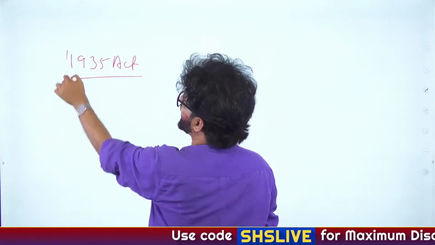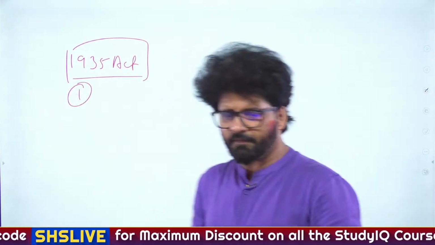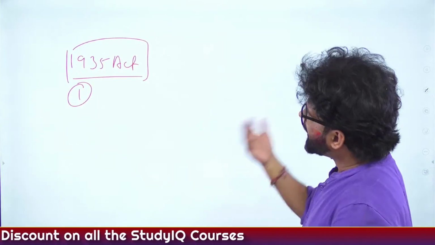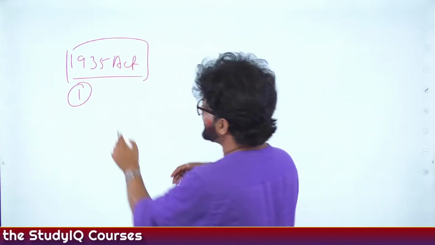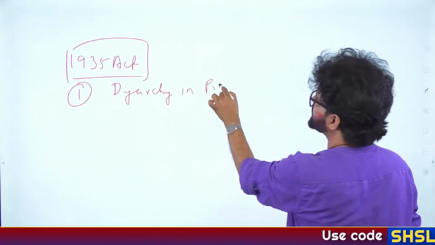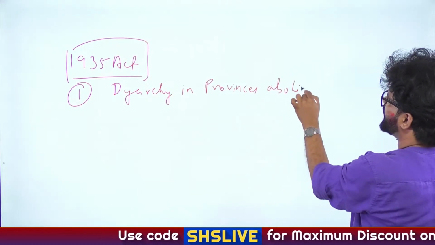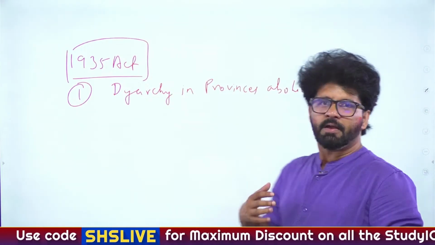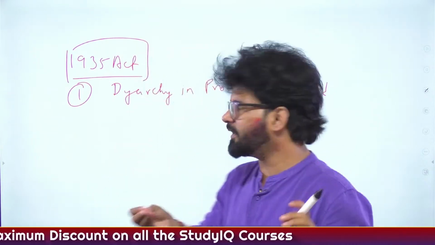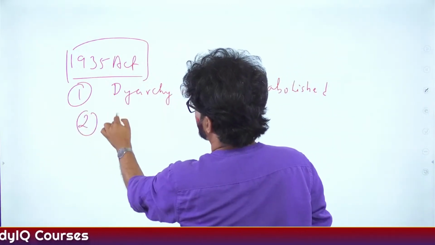So the 1935 Act, on which 50% or more of our constitution is based. What we have talked about: Diarchy in provinces abolished. This Diarchy got a lot of criticism because we have seen it was very, very biased. It was not favoring Indians, because we had representation in the Legislative Council and we had been given very, very poor subjects. So Diarchy in provinces abolished and Diarchy at the center introduced.